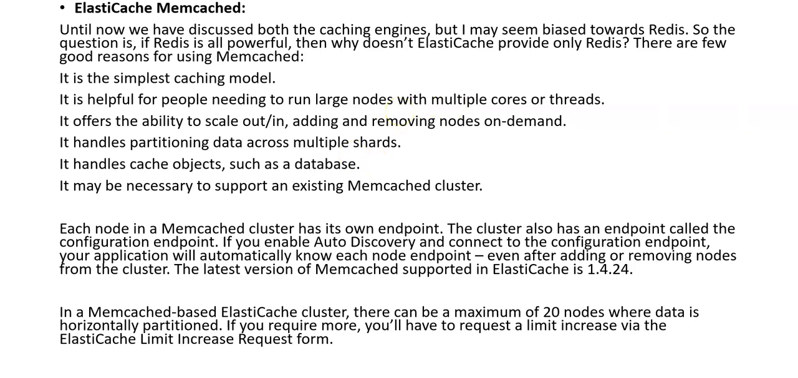Each node in a Memcached cluster has its own endpoint. The cluster also has an endpoint called the configuration endpoint. If you enable auto discovery and connect to the configuration endpoint, your application will automatically know each node endpoint even after adding or removing nodes from the cluster. The latest version of Memcached supported in Elasticache is 1.4.24.